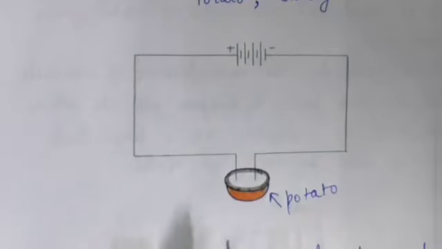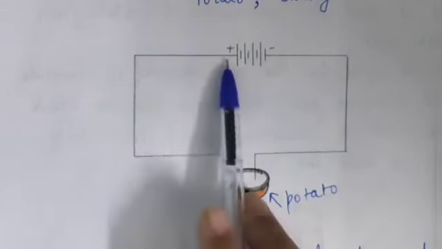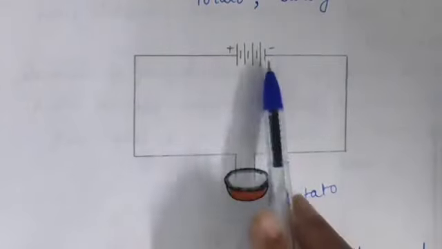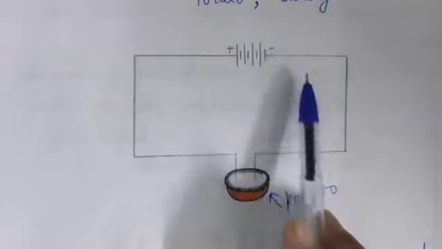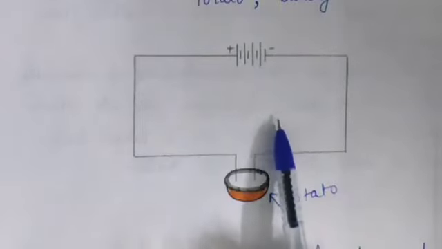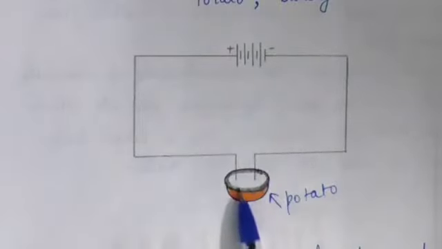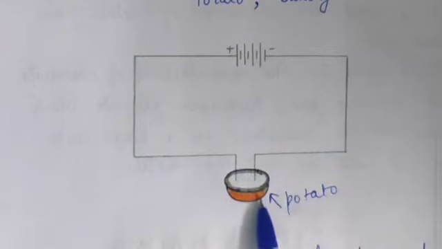One end is connected to the positive terminal of the battery and the other end to the negative terminal. In this way you make the circuit, with one end of the wire in the potato and the other end also in the potato. Now leave it undisturbed for half an hour.